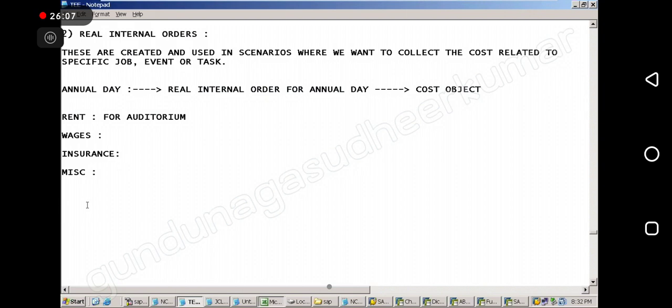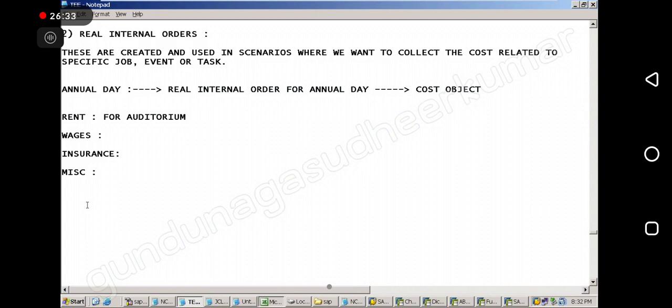I will not keep it in the order. The annual day expenditure is an expenditure. Who should bear the cost? All the cost centers should bear the cost, but in a proper way. So once they have been collected in the annual day internal order, we will divide it into cost centers later on, not now. Is it clear?